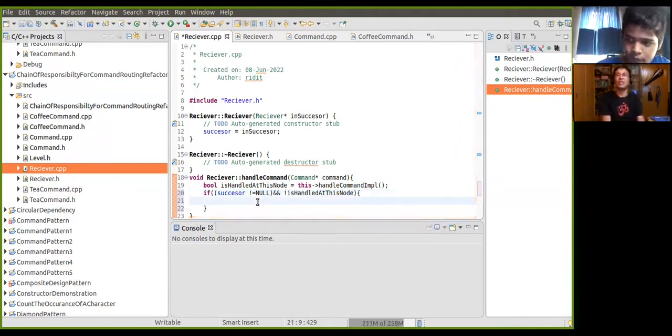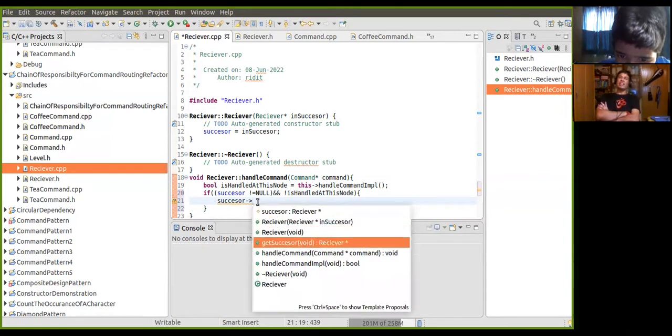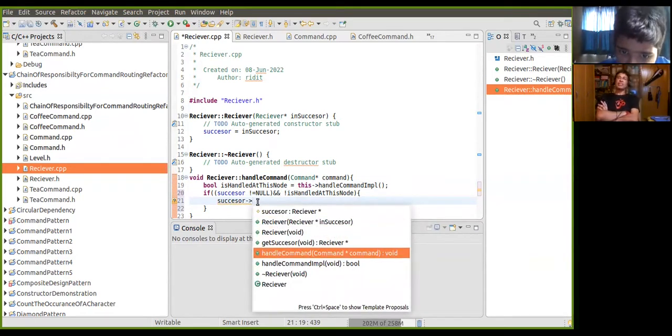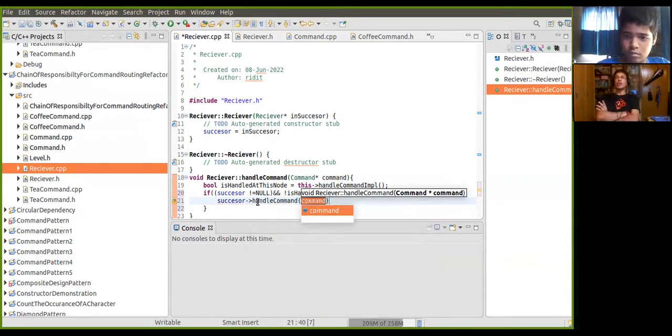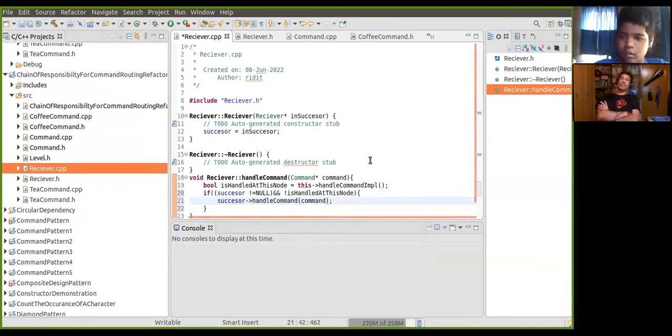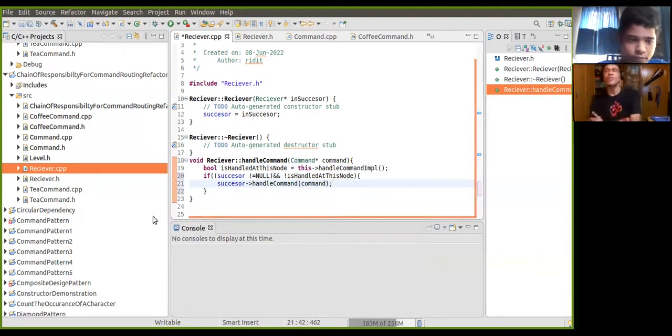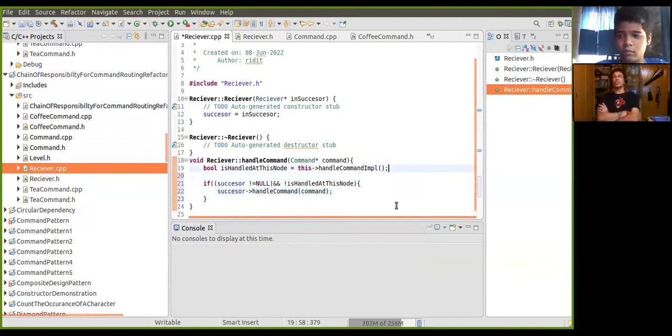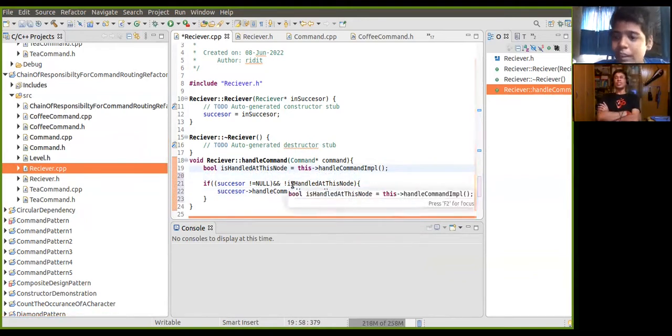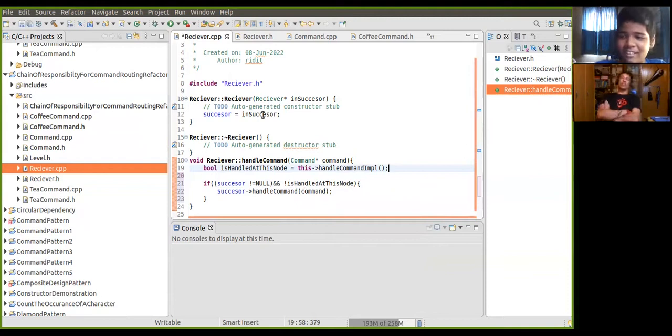Then just successor dot handle. Here you need the handle command, because you are again calling handle command. So here you need to call that handle command. That command is already being passed. Done.